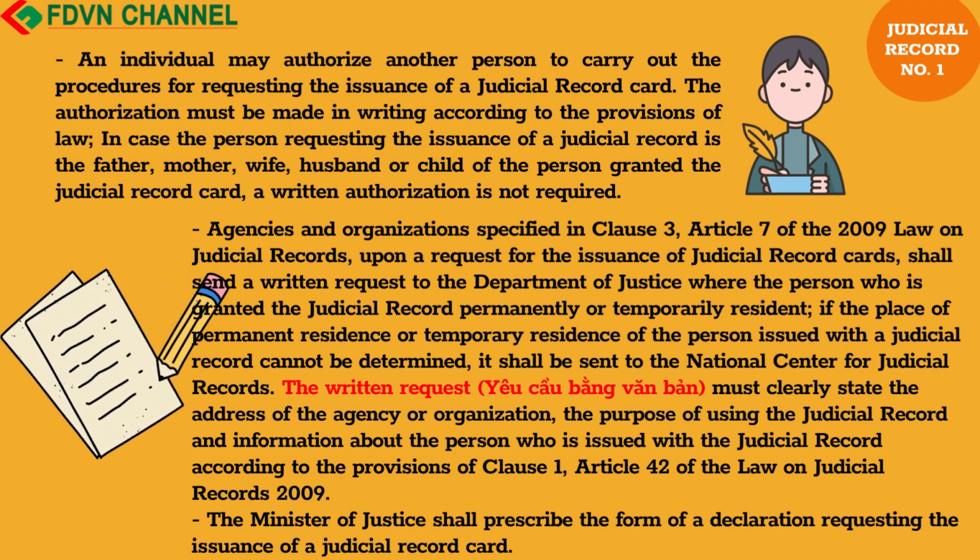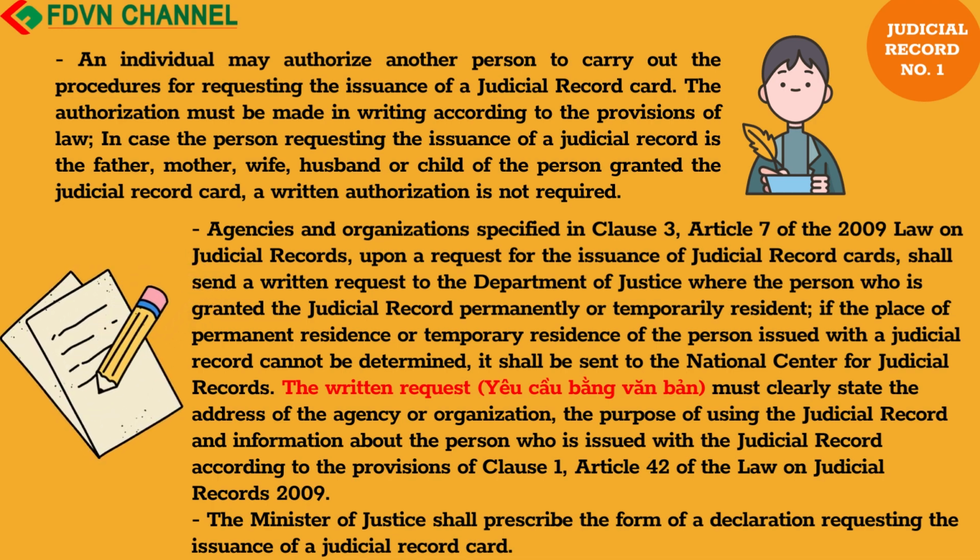Agencies and organizations specified in Clause 3, Article 7 of the 2009 Law on Judicial Records, upon a request for the issuance of judicial record cards, shall send a written request to the Department of Justice where the person who is granted the judicial record permanently or temporarily resides. If the place of permanent residence or temporary residence of the person issued with a judicial record cannot be determined, it shall be sent to the National Center for Judicial Records.